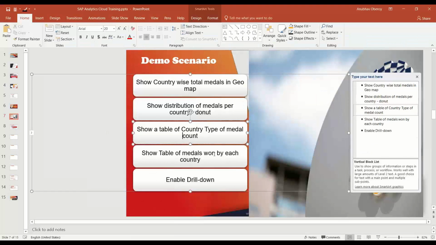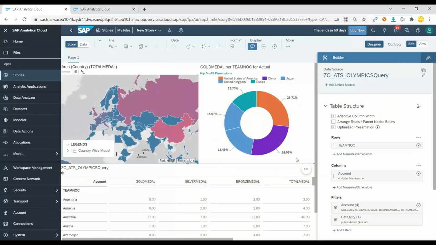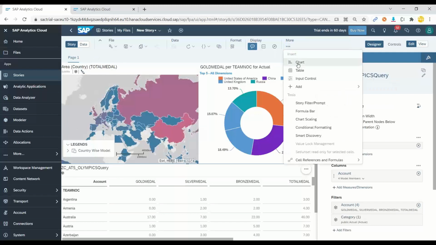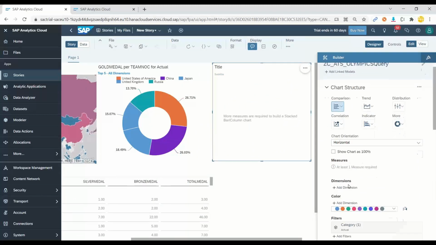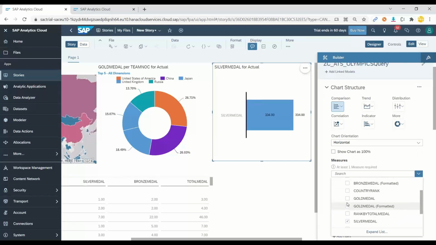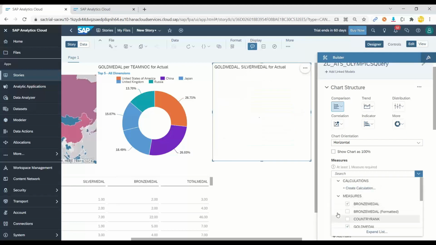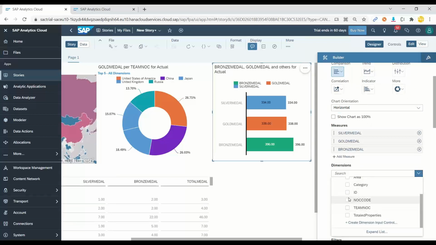As a next step, we wanted to show the total medals won by each country. So let's come down and create a chart out of this with a breakdown of medals by these countries. For that, I will add another chart control. This time it's going to be a special chart type called stacked bar chart. I will choose that. Now I will choose total silver, gold, and bronze medals, and then I'm going to choose the dimension as country.